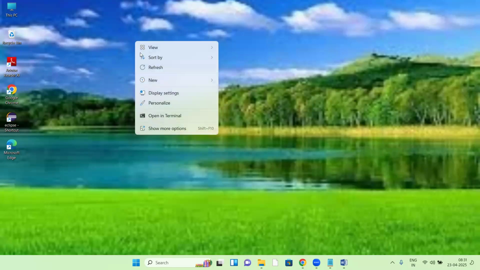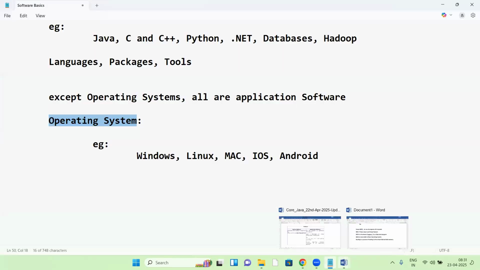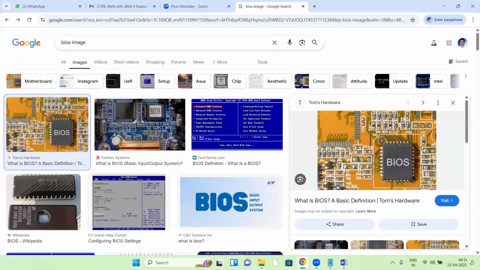Now this OS is responsible to run everything here. All are running on top of the OS only. All programs, maybe C program, C++, Java, maybe a Zoom application, Word document, Notepad, maybe a browser. All of these things run on top of the OS only.